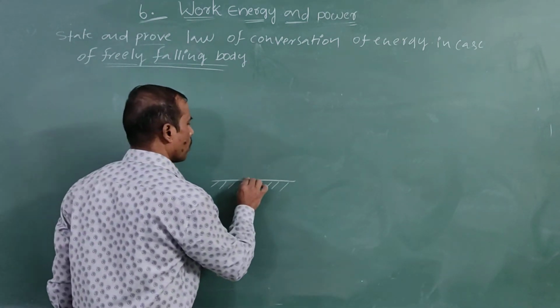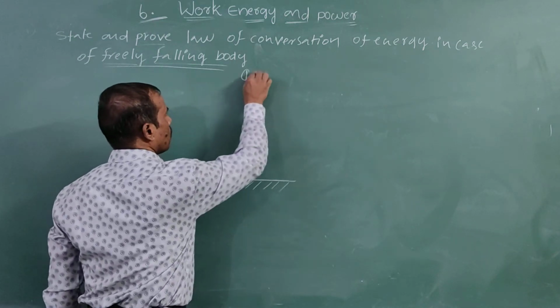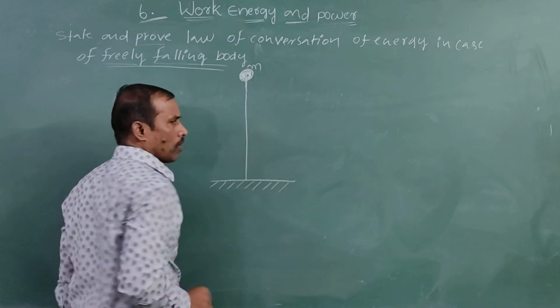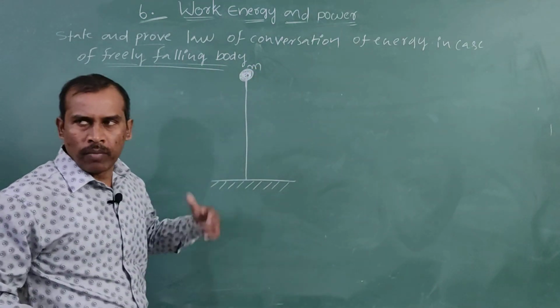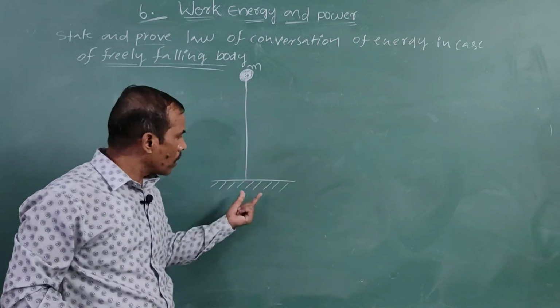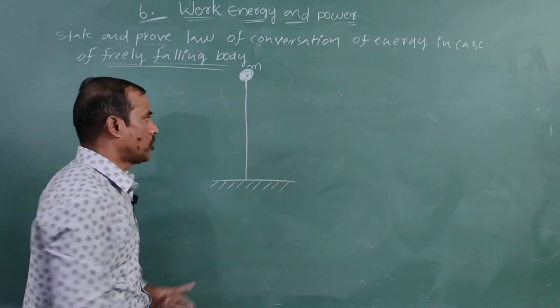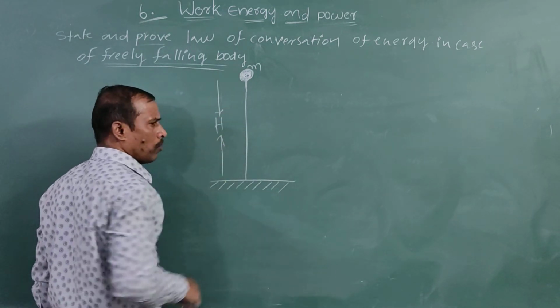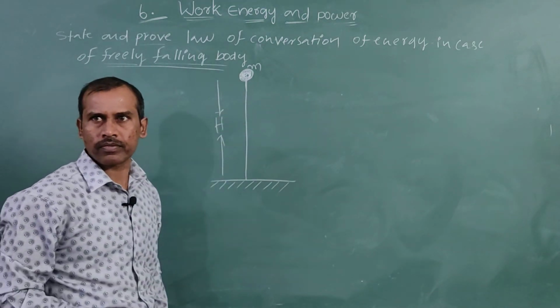ఎంత హైట్లో ఉంది ఇది బాడీ? h height. This is the mass of the block m, and this is the height of the block from the surface, h. Listen carefully, very important equation part.